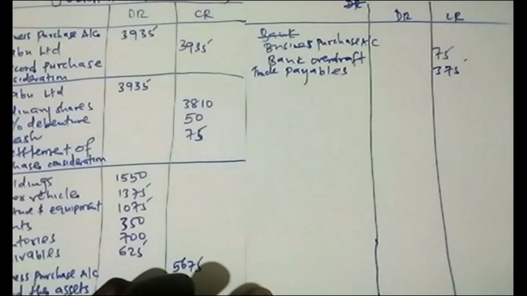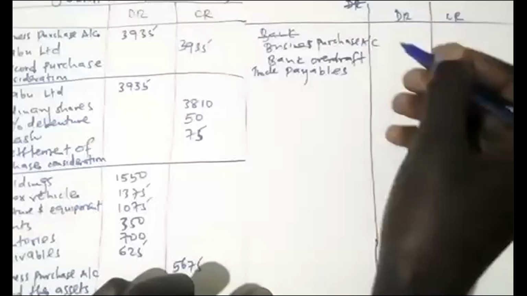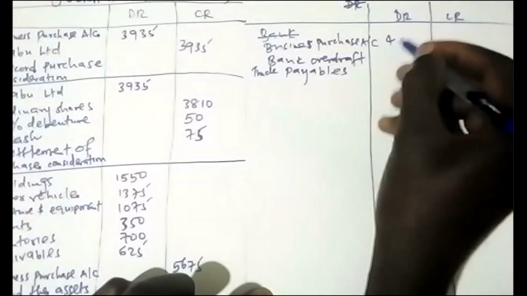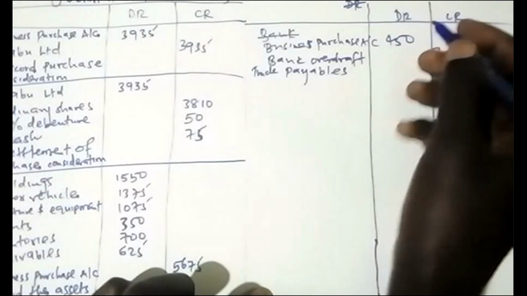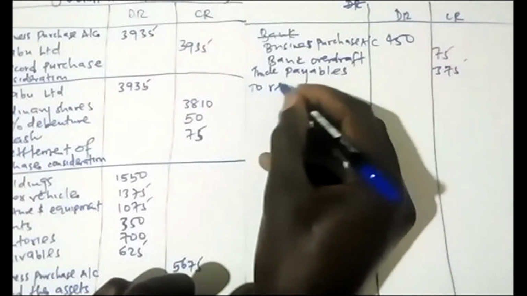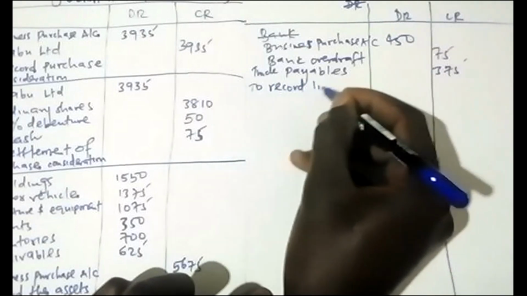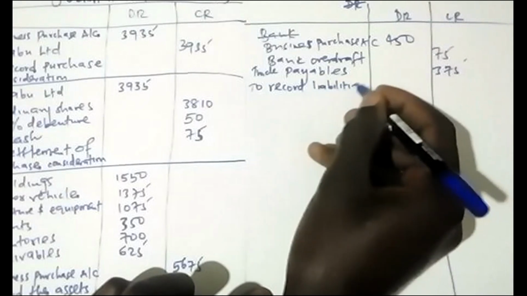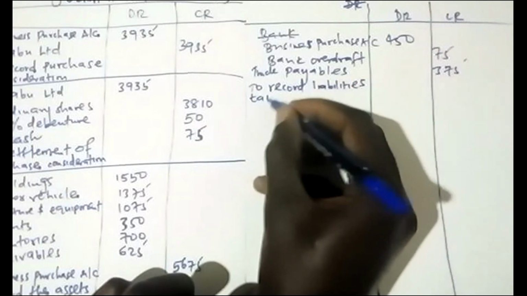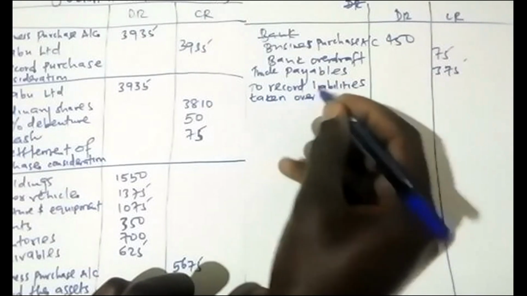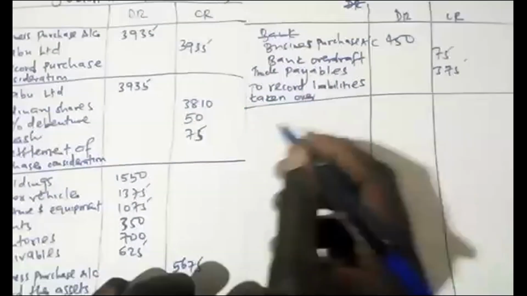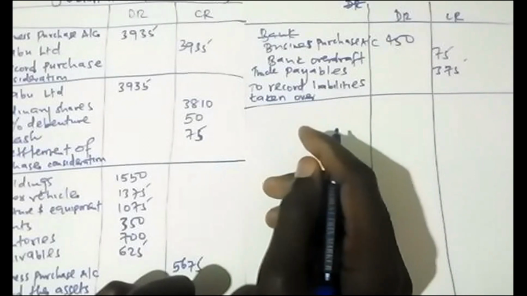So if you add the two, 75 plus 375, that is 450. So to record the liabilities taken over.